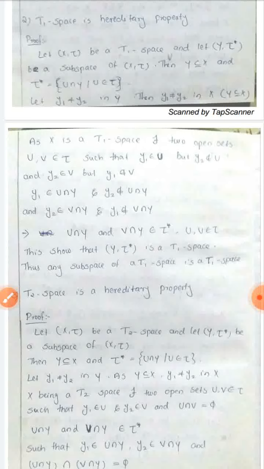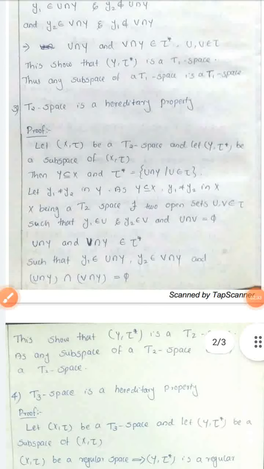So we get (Y, tau star) is a T1 space. (Y, tau star) is a subspace of the topological space (X, tau). (X, tau) is a T1 space and the subspace (Y, tau star) is also a T1 space. That is, any subspace of a T1 space is a T1 space. That is, T1 space is a hereditary property.